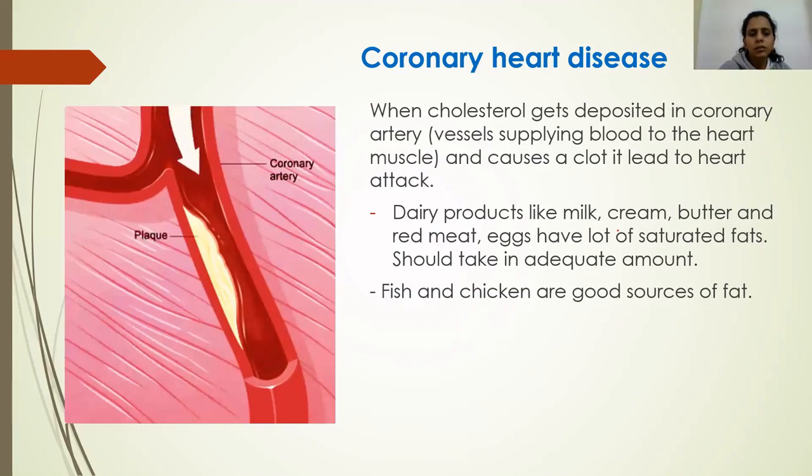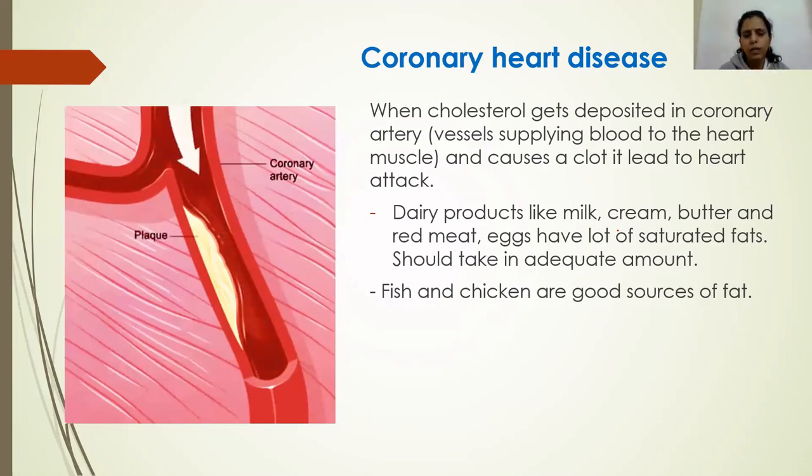You are aware that our body has a heart, and the heart is connected to different blood vessels, that is arteries and veins. This heart pumps the blood, and blood goes through arteries to different parts of the body. Now, the human heart is also made up of muscle, which is called cardiac muscle.